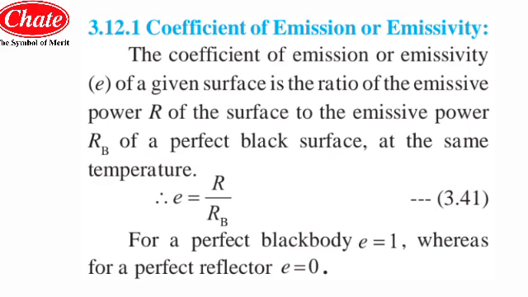Now for a perfect black body, e is equal to 1, whereas for a perfect reflector, e is equal to 0. This is the fact you have to keep in your mind. There may be an example based on emissivity in your NEET or JEE exam, based on e is equal to R upon RB, and they may ask that for the perfect black body the emissivity is 1, and for the perfect reflector the emissivity is 0. These things you have to keep in mind from the NEET and JEE exam perspective.